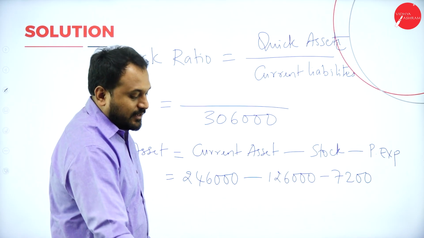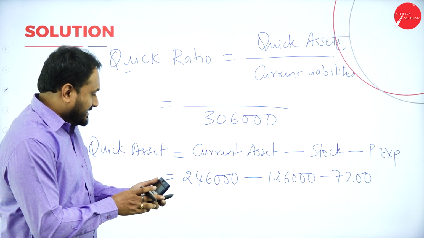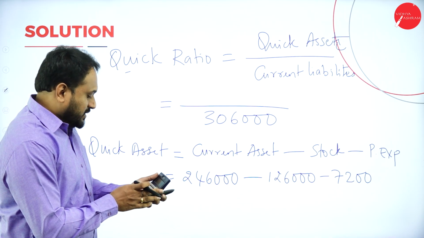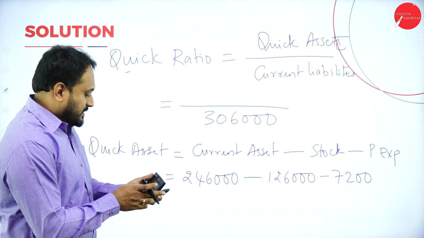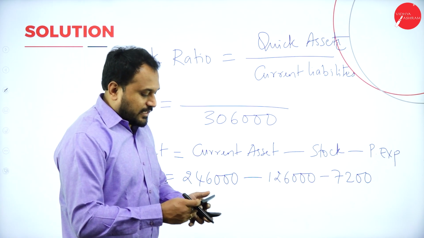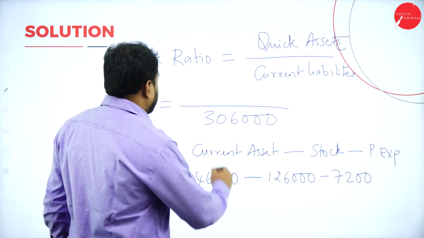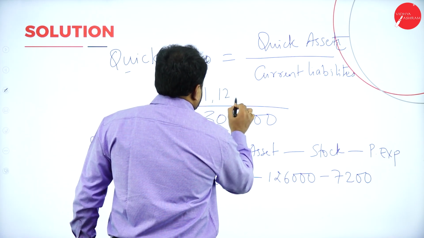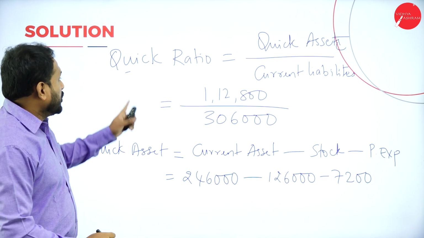Do this calculation very fast. Done. So we have 1,12,800. So this is what we got as quick asset.